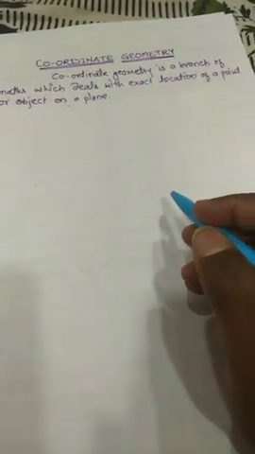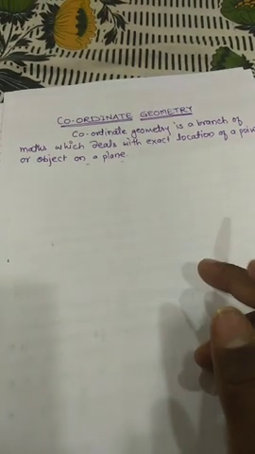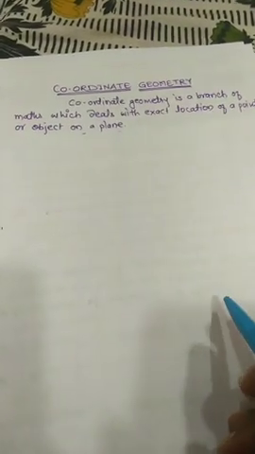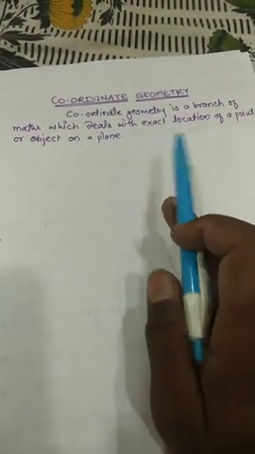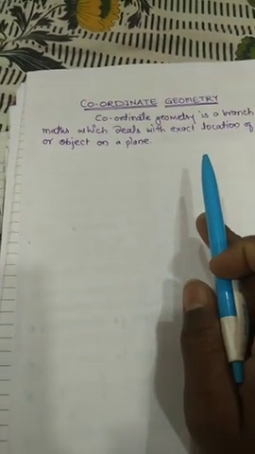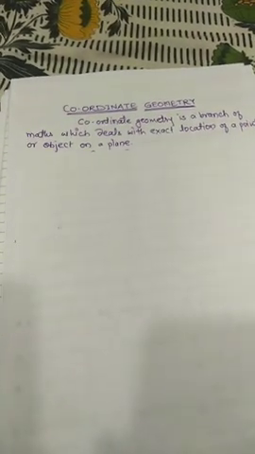If we want to find the exact location or the position of a point on the earth or anywhere, that is called a plane. So we are using this branch that is called coordinate geometry. There we will consider the axes, x-axis, y-axis.